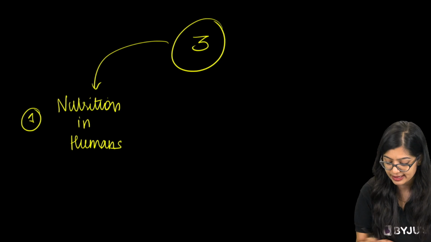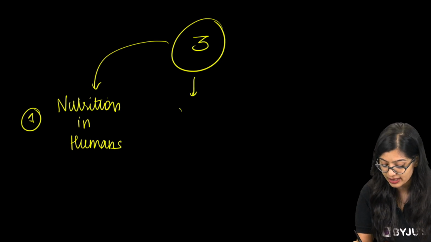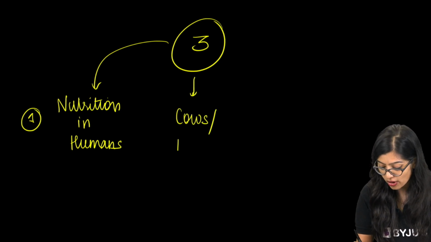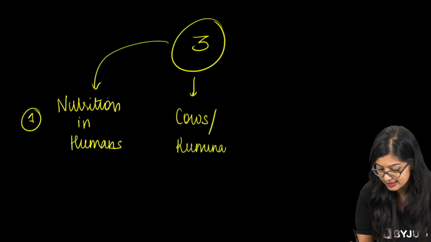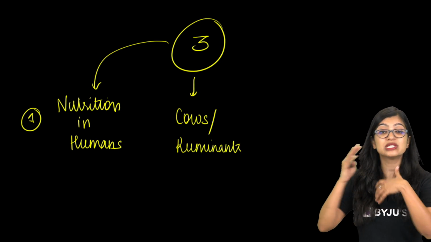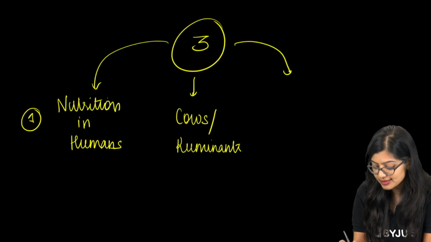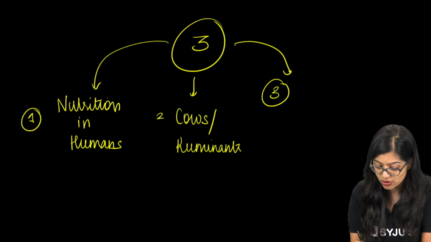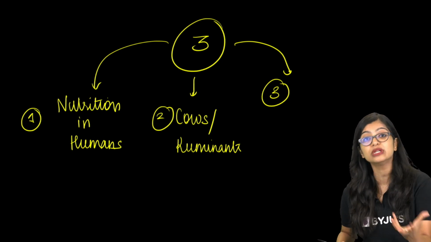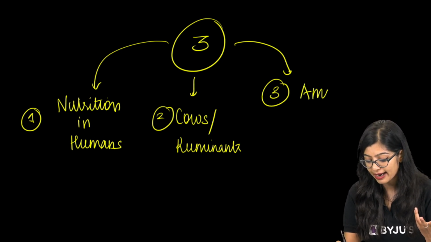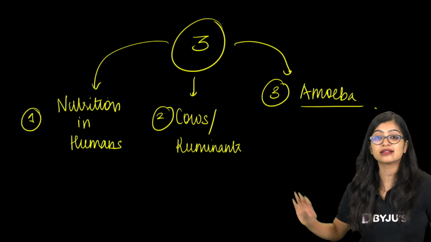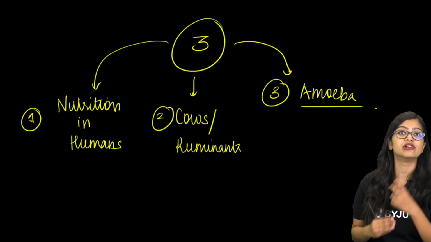The second thing is talking about cows, or I would use the term ruminants here, and we will understand how this is different from what we have learnt about in humans. And last but not the least, we will be talking about nutrition in unicellular organisms like amoeba. So these are the three things that we are going to be covering today.